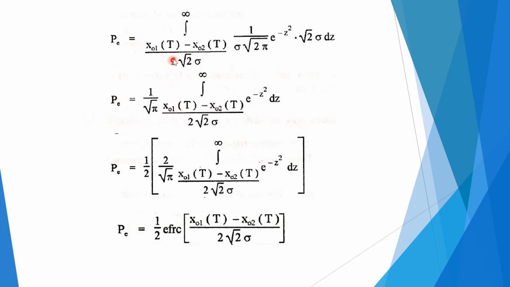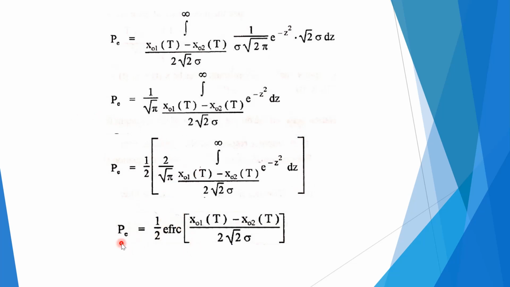Now, we can modify the error probability and rewrite it as 1 by under root of 2 pi, with the limits for the integration as they are, and e raised to minus z square dz. Now, we can rearrange this expression and take separately this 1 by 2, and inside the bracket we get 2 divided by under root of pi, the limits for the integration, and similarly e raised to minus z square dz. The expression inside the square bracket is the complementary error function.